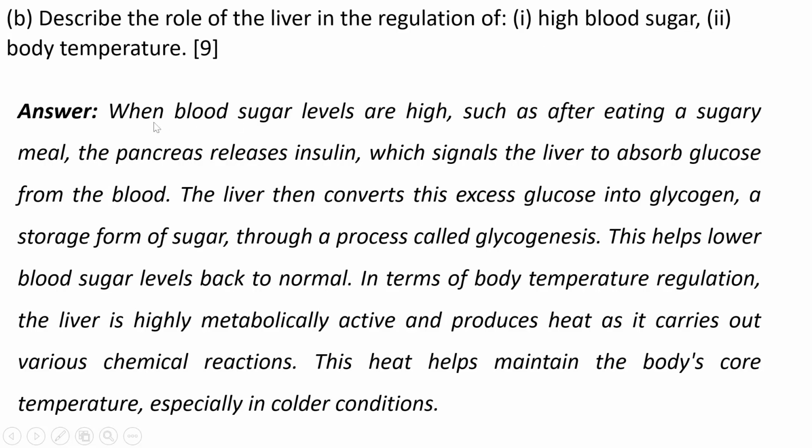When blood sugar levels are high, such as after eating a sugary meal, the pancreas releases insulin, which signals the liver to absorb glucose from the blood. The liver then converts this excess glucose into glycogen, a storage form of sugar, through a process called glycogenesis. This helps lower blood sugar levels back to normal.